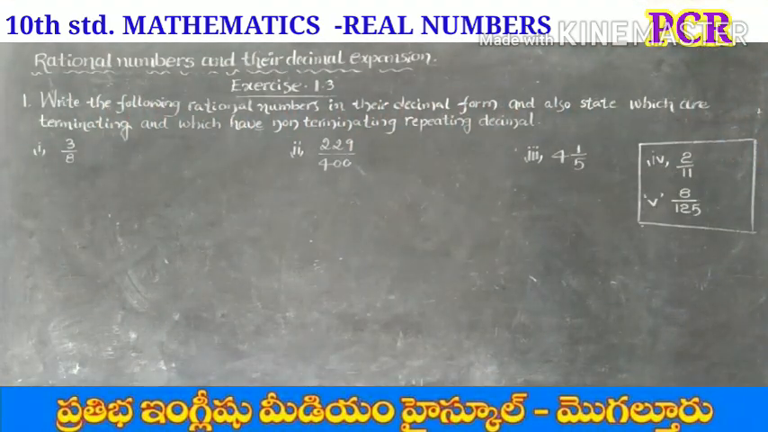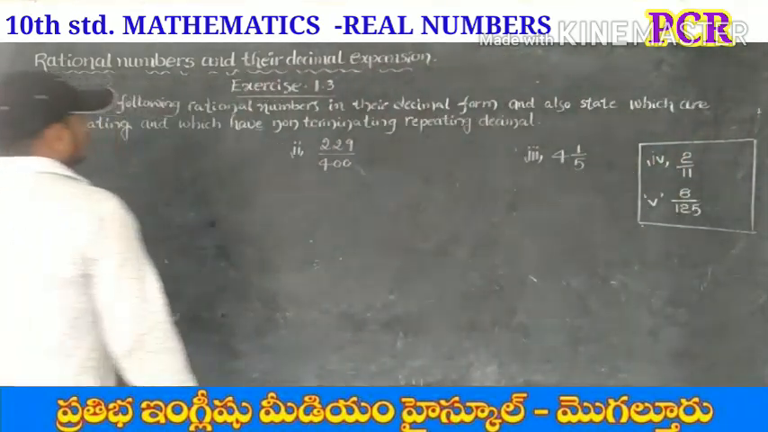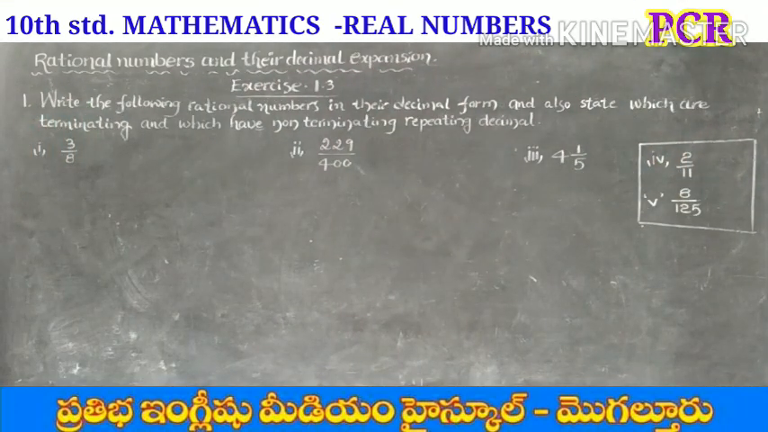Okay, let's do exercise 1.3. Write the following rational numbers in their decimal form and also state which are terminating and which have non-terminating repeating decimal. See the first one, 3 by 8. First we express this 3 by 8 in decimal form by dividing 3 by 8.